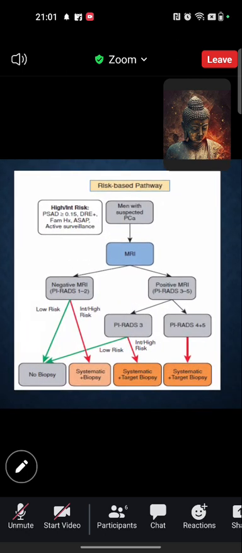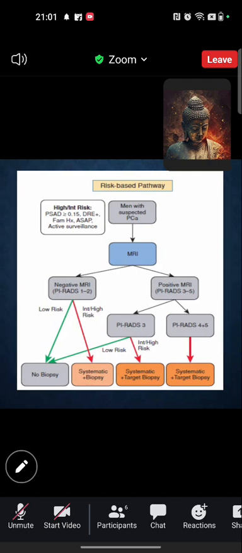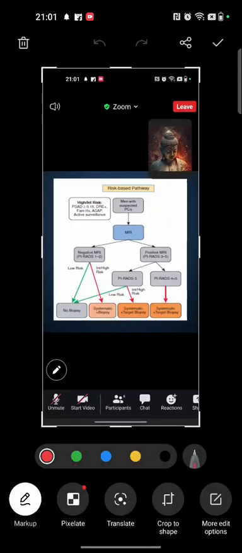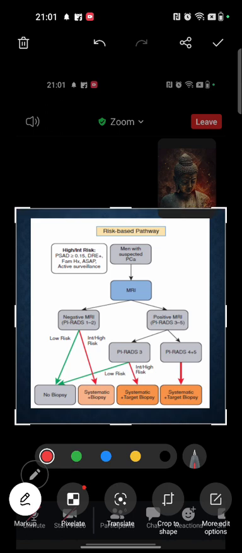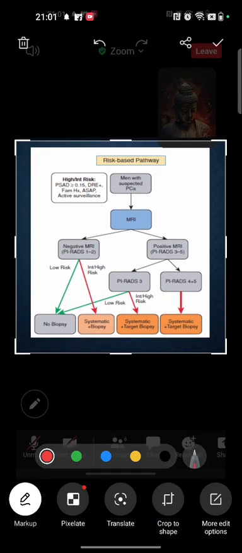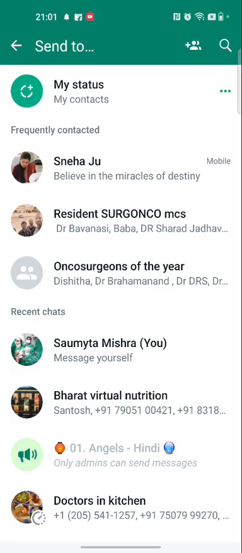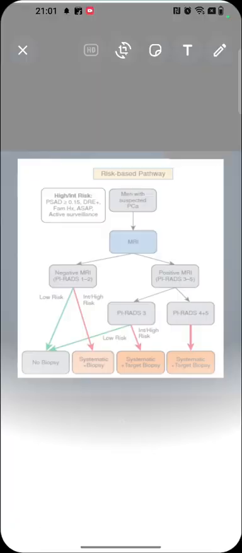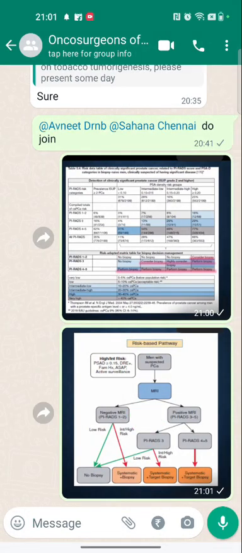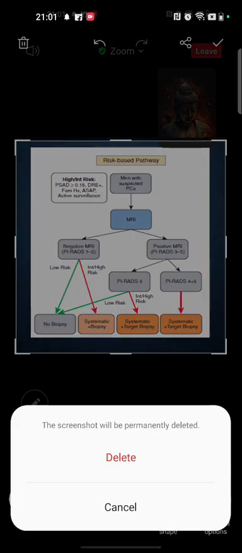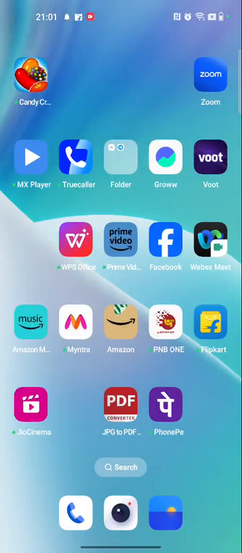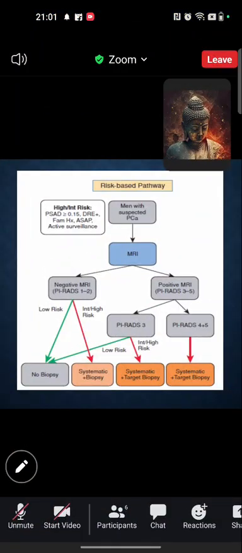So this was the question asked in a previous exam, which is a risk-based pathway for prostate cancer screening, which is also given in the guidelines, and somehow it is also associated with this EAU-based screening protocol. So it states that men with suspected prostate cancer should go for MRI. Based on the MRI PI-RADS scoring, they have divided the patients with high risk features and without high risk features.